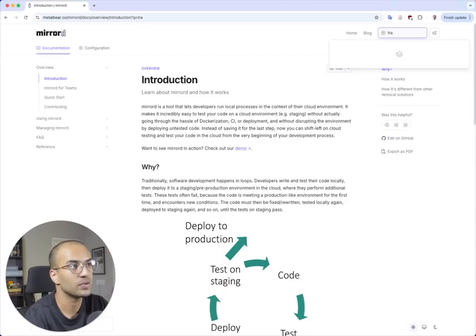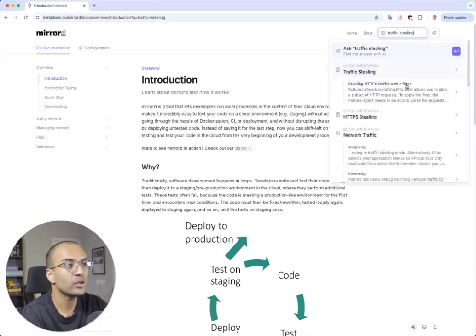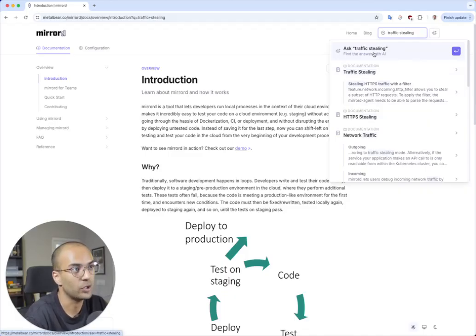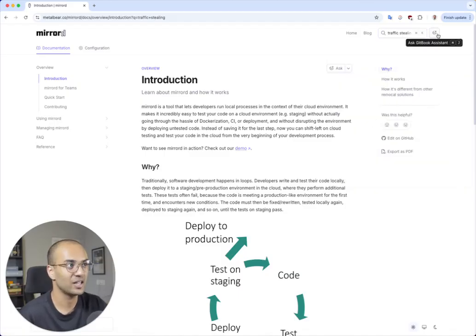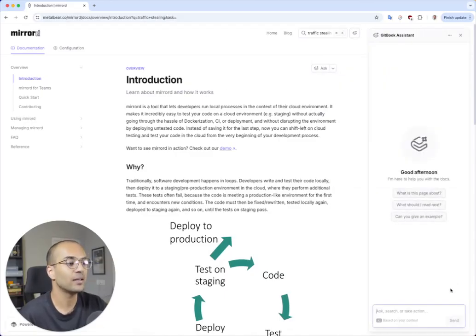So let's suppose I search for traffic stealing. And when I do that, not only do I see the relevant documentation pages, but I also see an option to get answers via AI chatbot. And that brings us to the second coolest feature, which is my personal favorite in this documentation, and that is the AI assistant. So you can click this button here and a window will open where you can chat with this AI assistant about anything related to Miradi.